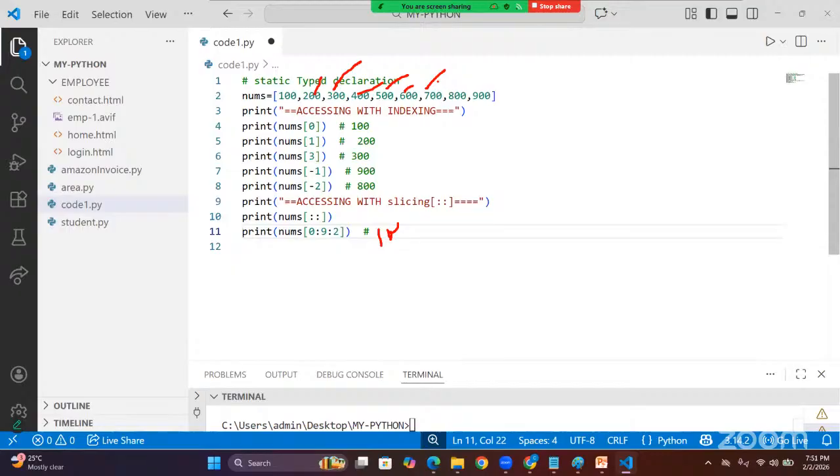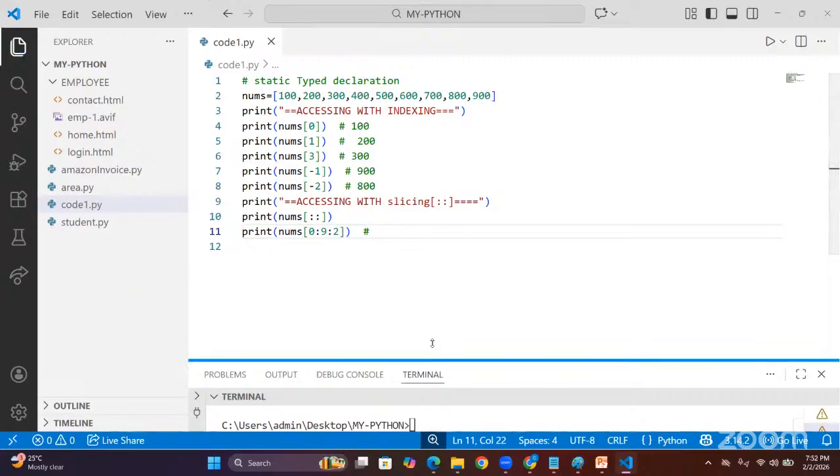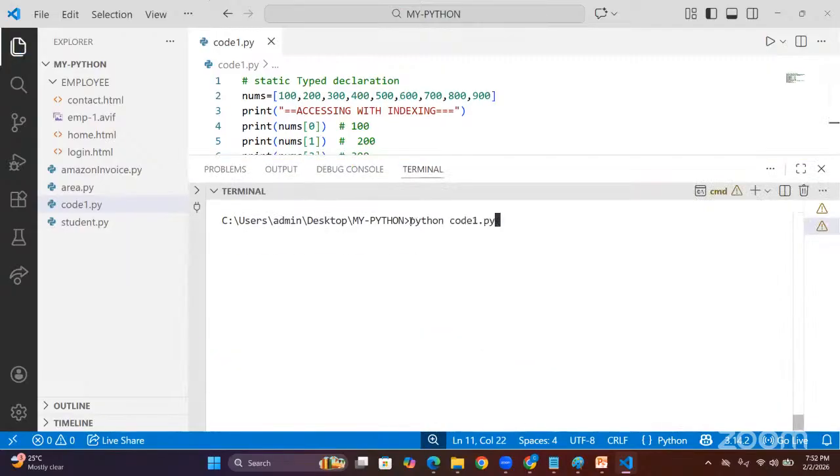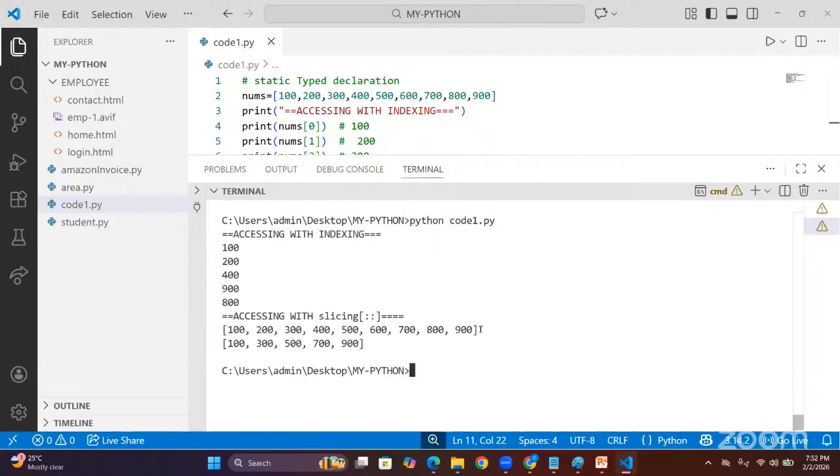Now it prints 100, 300, 500, 700 only. Step size, positive step size. Let me check. Extracting according to our requirement. In the first case, all are printed. In the second case, we printed 100, 300, 500, and 700 also.